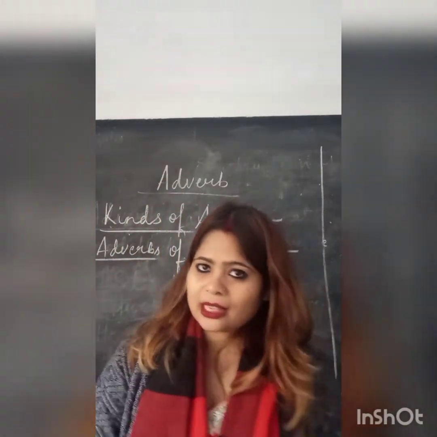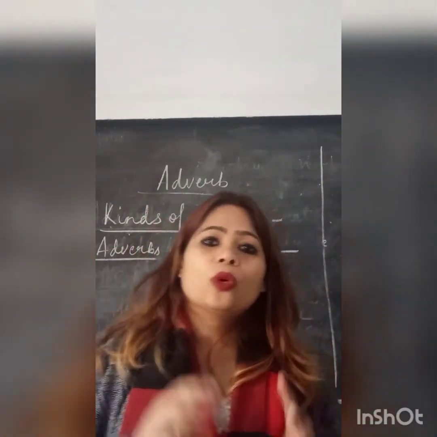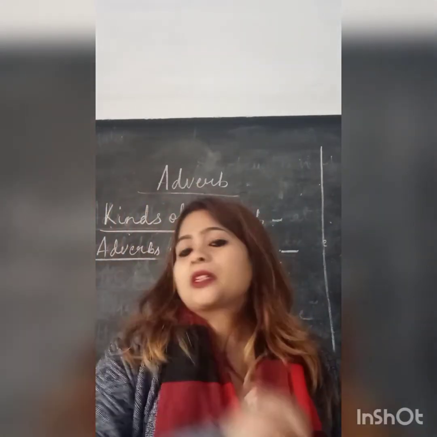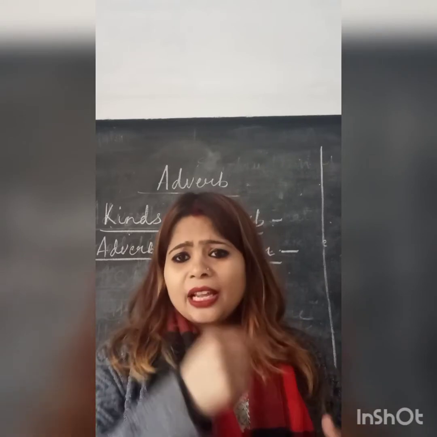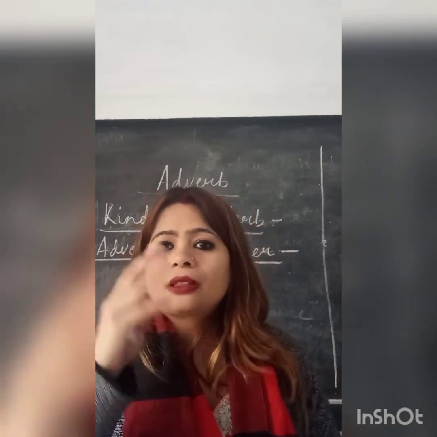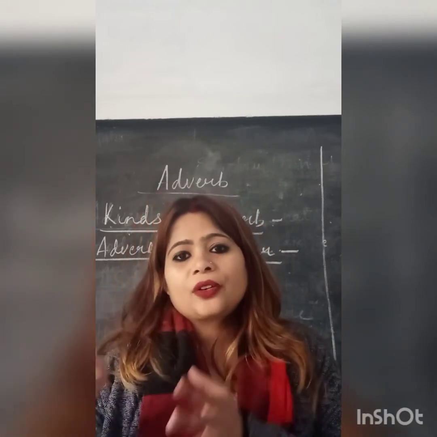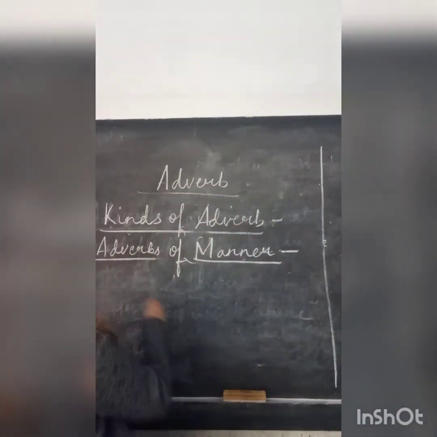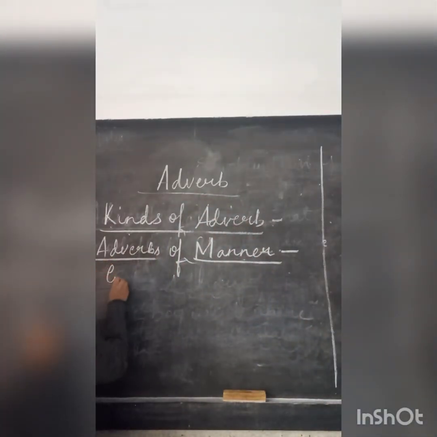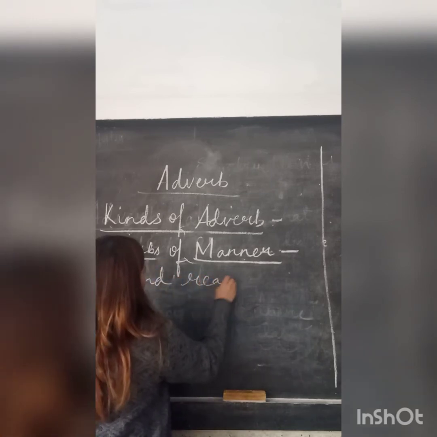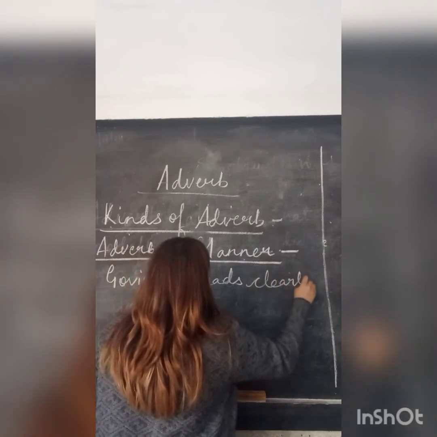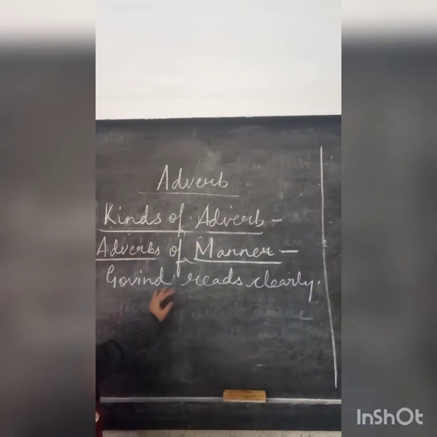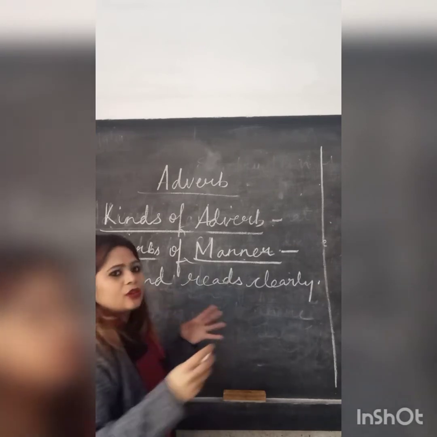Let us see the examples with which you will be more clear about the fourth type of adverbs, which is adverbs of manner. Like in the third sentence, Govind reads clearly. How is Govind reading, or how does Govind read?